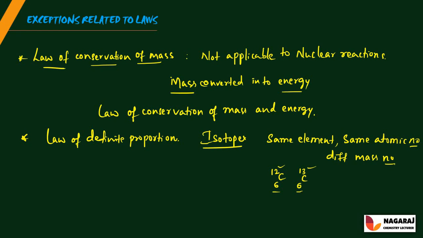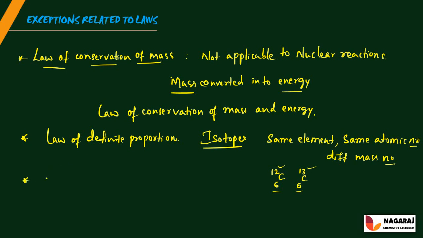The law of definite proportion is not applicable for the isotopes because they form different compounds with different properties but have the same composition. Hence, this law is not applicable for the isotopes.